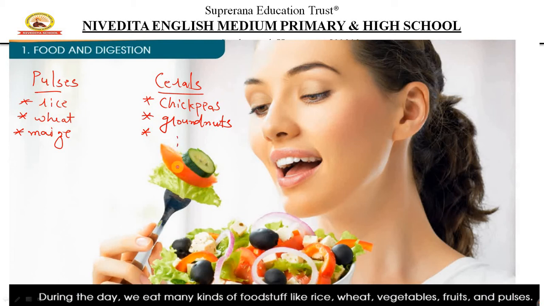And it goes on. So what is the difference? These are also grains, and these are also grains, sir. What is the difference between them, you can ask. See, pulses, when broken, don't exactly divide into two pieces, but cereals, chickpeas, batani, break into two pieces. Groundnuts can be equally broken into two. So all the grains which, when broken, break up into two parts are called cereals. Pulses are the grains which cannot be broken into two parts.